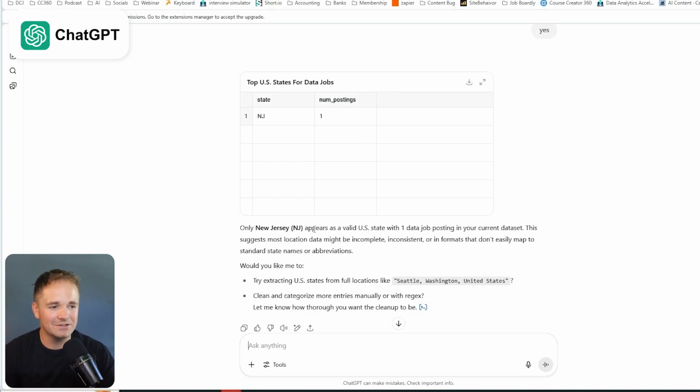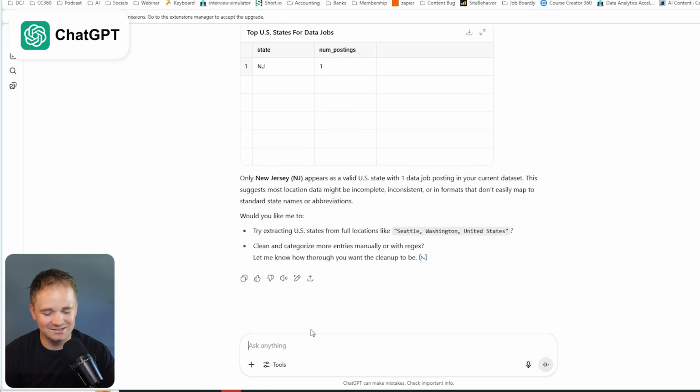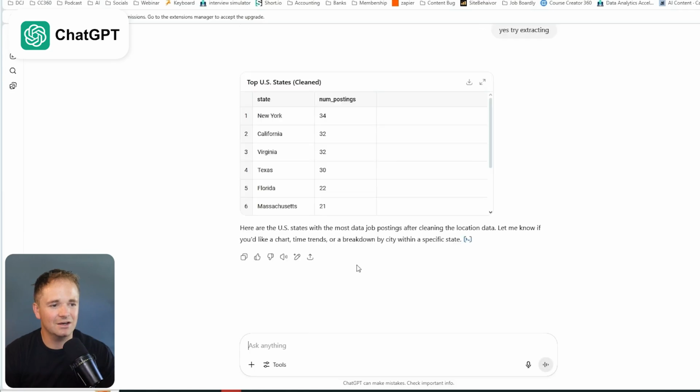Only New Jersey appears to be a valid US state, with one data job posting in your current data set. Oh, that's really interesting. Would you like me to try extracting? Yes, try extracting. Okay, then it looks like we have this cleaned version, which has New York at the top, California next, followed by Virginia, Texas, Florida, and Massachusetts, rounding out the top 6. All right, so that's how ChatGPT did.